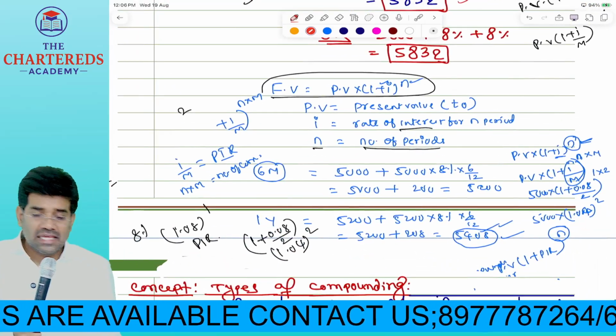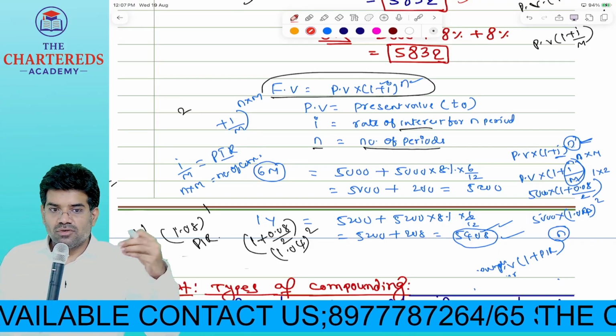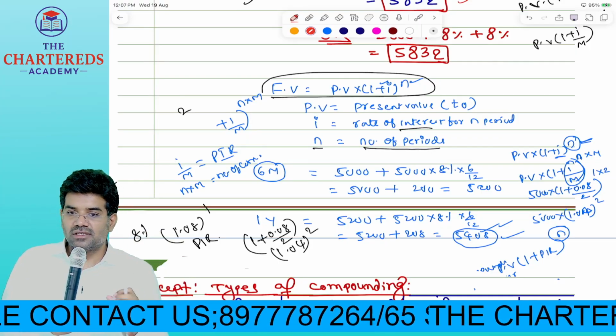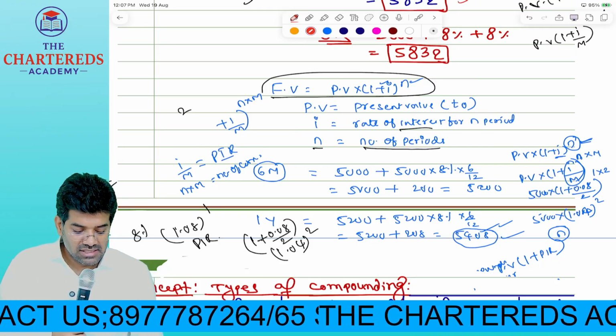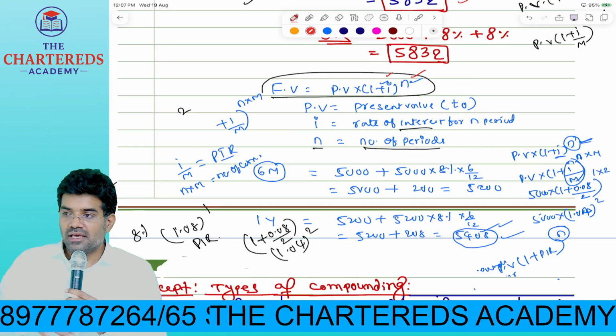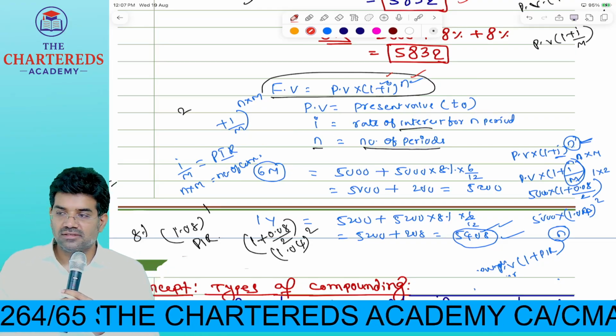Here, what does n stand for? The formula is present value into 1 plus I whole power n. I stands for interest rate per annum. This I and n should be for the same period of time. If n is the number of years, interest also should be for the same period.